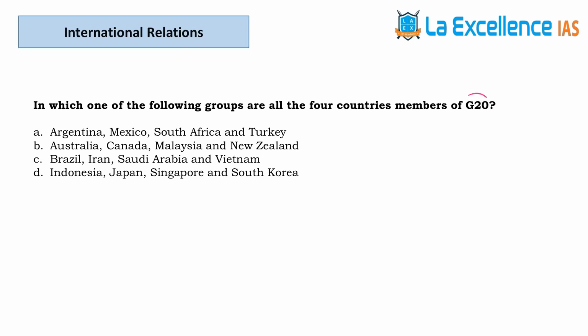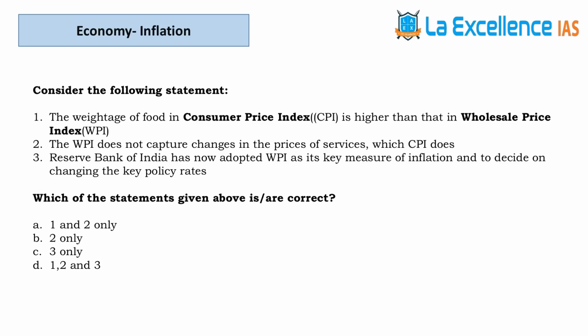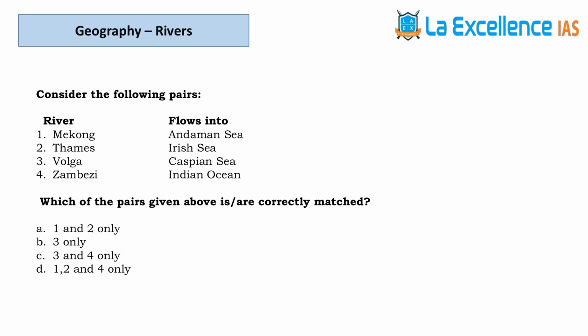The next question is about the G20 members. So A is the answer. The next question is about the Kisan Credit Card. The answer for this question is B. The next question is about CPI and WPI. The answer for this question is A. The next question is about the river and its basin. The answer for this question is D.